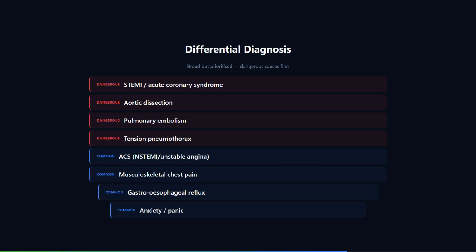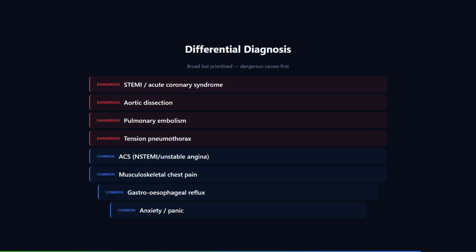Tenecteplase. It is a single intravenous bolus, weight adjusted, 30 milligrams for under 60 kilograms, 35 milligrams for 60 to 69 kilograms, 40 milligrams for 70 to 79 kilograms, 45 milligrams for 80 to 89 kilograms, and 50 milligrams for 90 kilograms and above. The Heart Foundation guideline from 2025 notes that for patients aged 70 and over, half the standard dose is recommended to reduce intracranial hemorrhage risk while maintaining efficacy. This patient is 55, so he gets full dose Tenecteplase based on his weight.